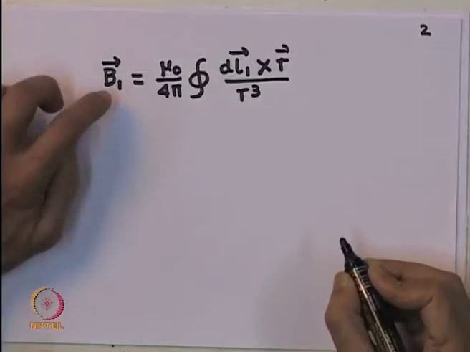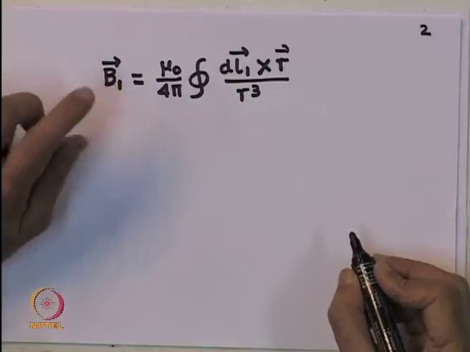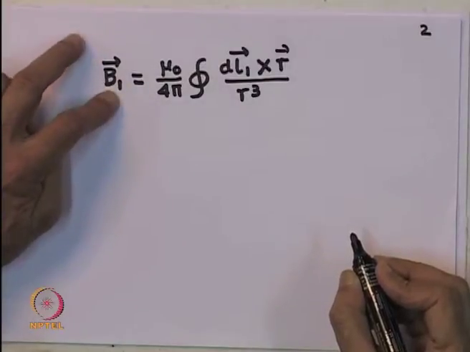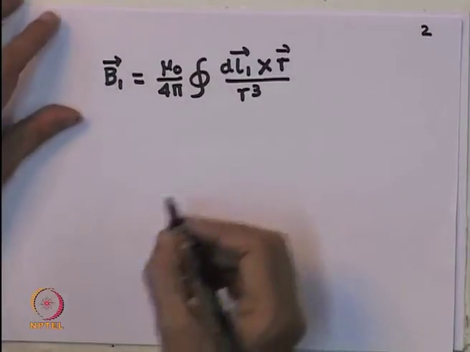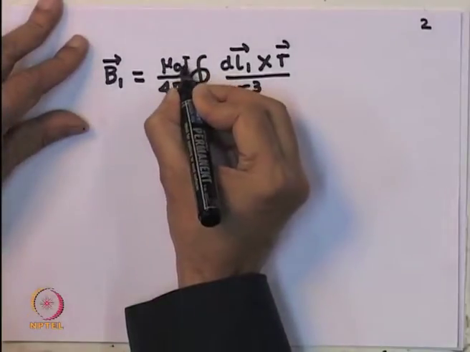So, this is the magnetic field produced by the current in the first loop. So, I must put mu 0 I there.